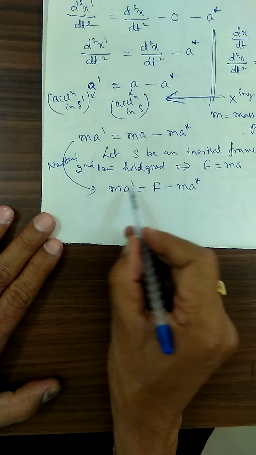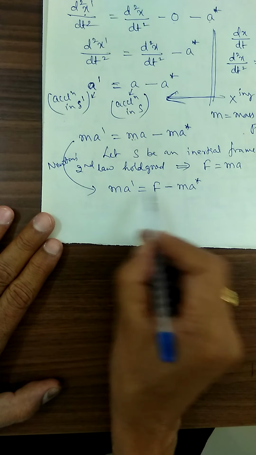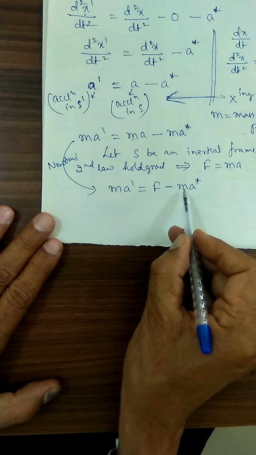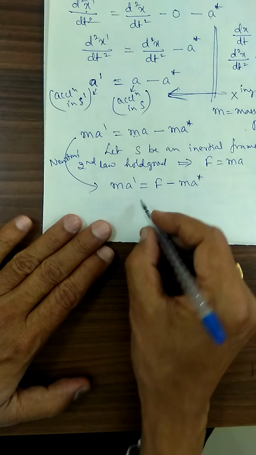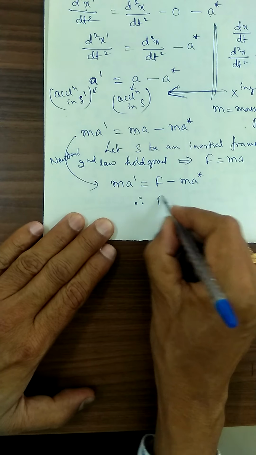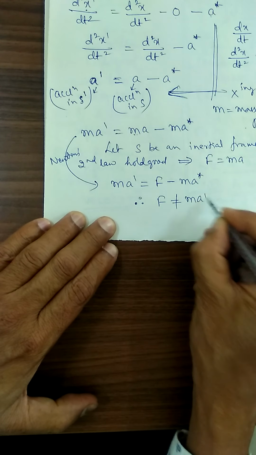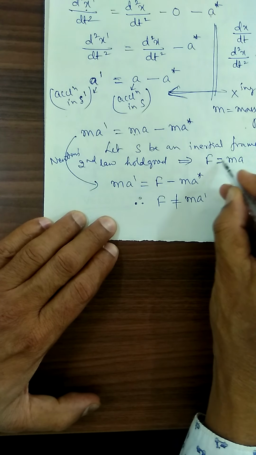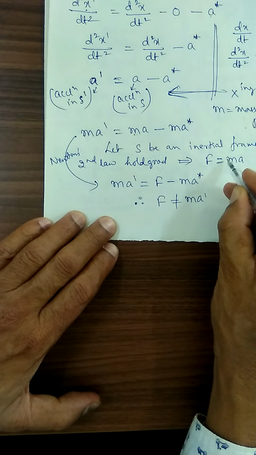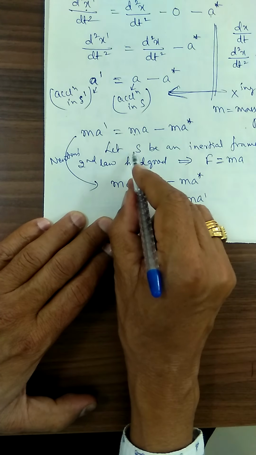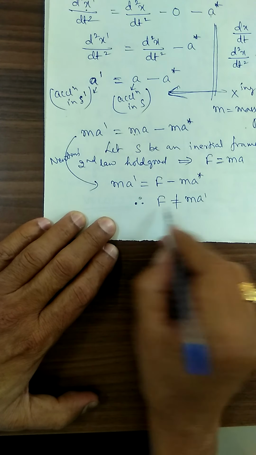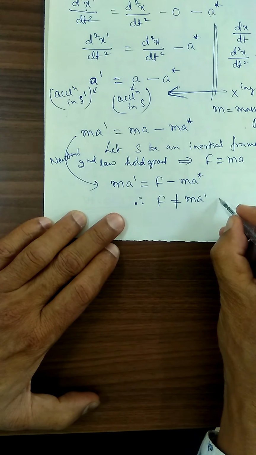Therefore, F is not equal to ma dash. Something else is also present here. F is equal to ma holds good for the S frame. For the S dash frame, F is not equal to ma dash.